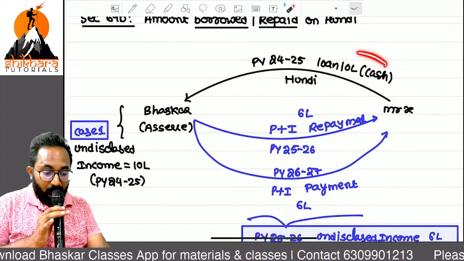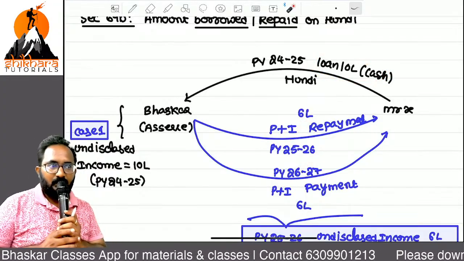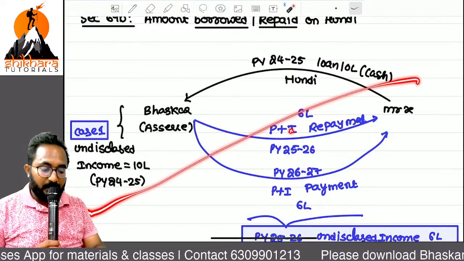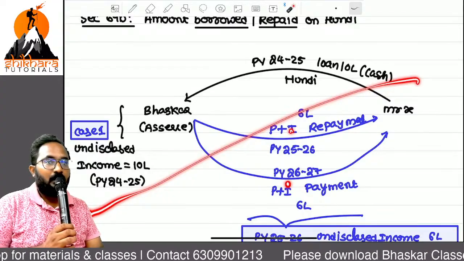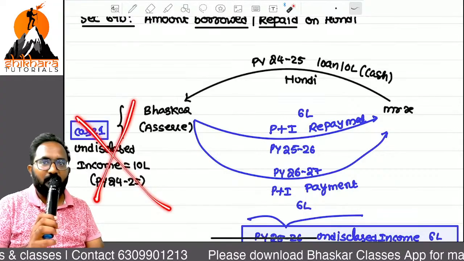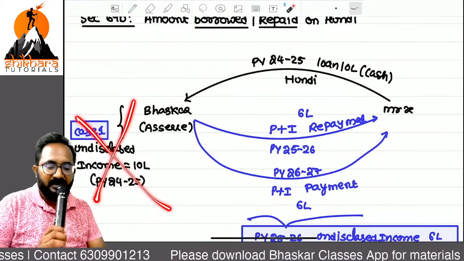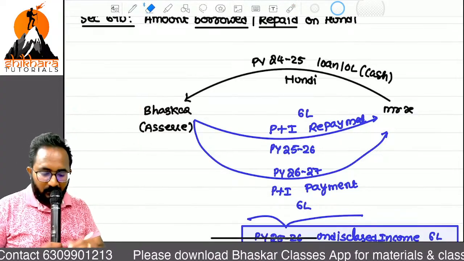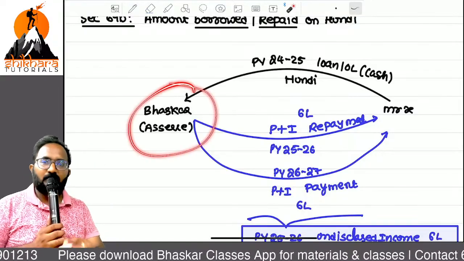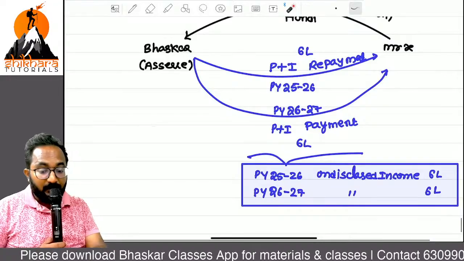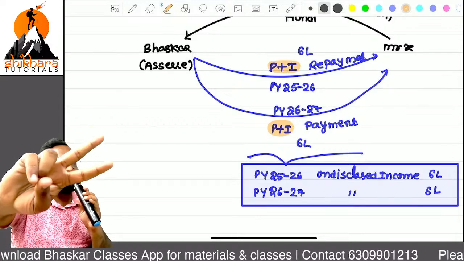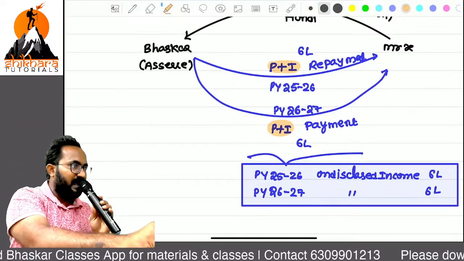But you are treating it as a loan. Next year what will you do? Repayment. Already the treatment for this 10 lakh is done. Now at the time of repayment, don't give it any undisclosed income treatment. Suppose here we are not treating this amount as undisclosed because the income tax department has not identified this transaction. So in the first year it is treated as a loan only. But at the time of repayment, what happened? Principal including interest, in 2 installments. Every installment you paid 6 lakh, 6 lakh.